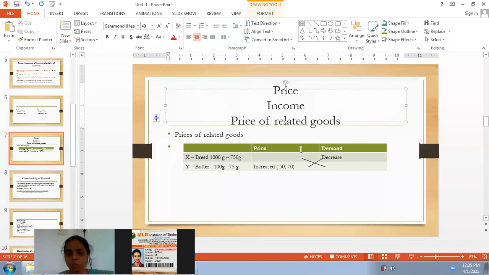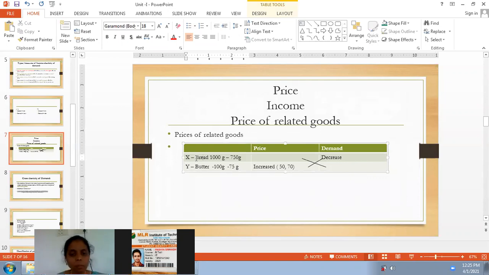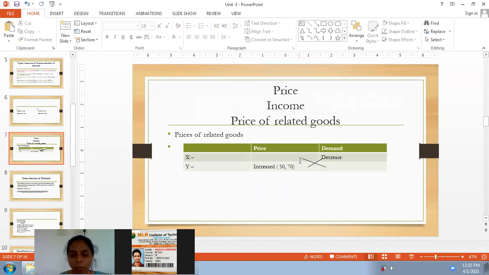Under this concept, we have already taken an example. Let us consider X is one product and Y is another product. In that case, X, for example,